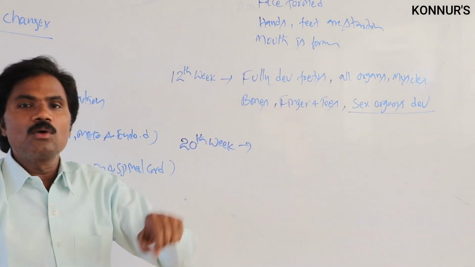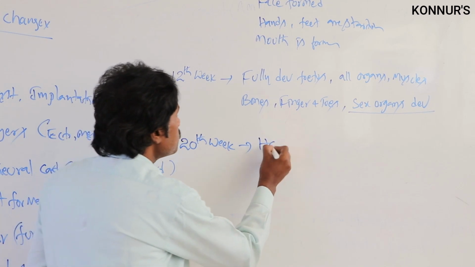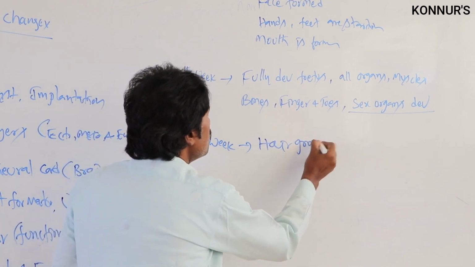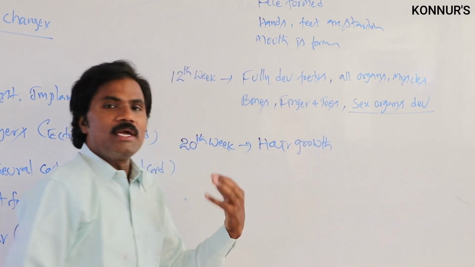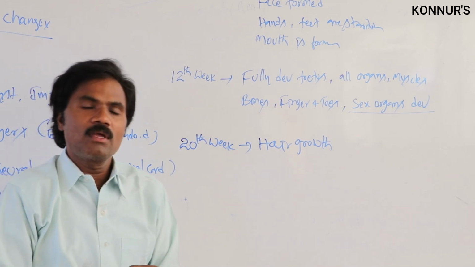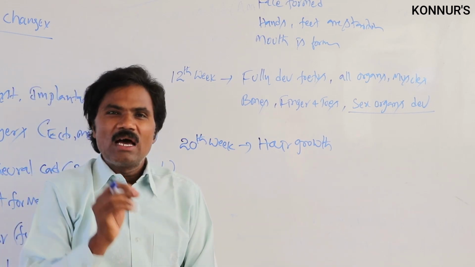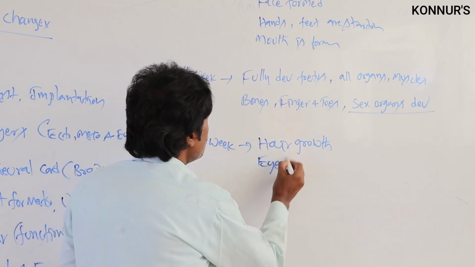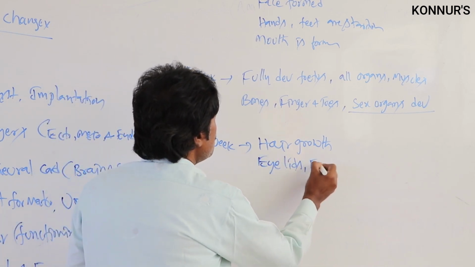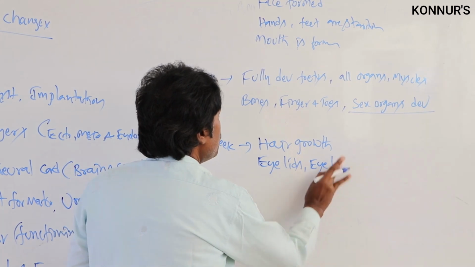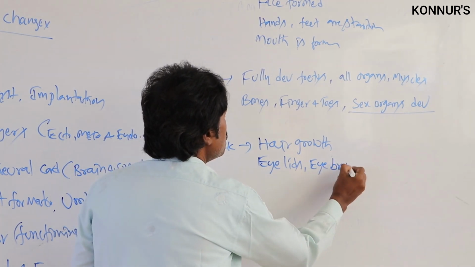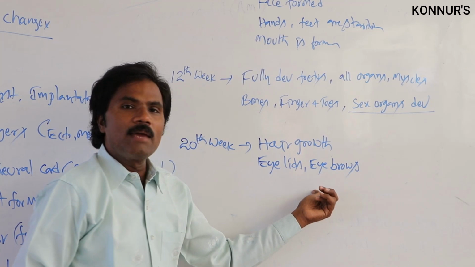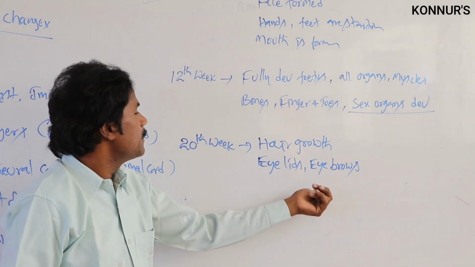Then hair growth will be started. Along with this, eyelids and eyelashes will develop. Eyelids and eyebrows, the eyebrows will be formed.